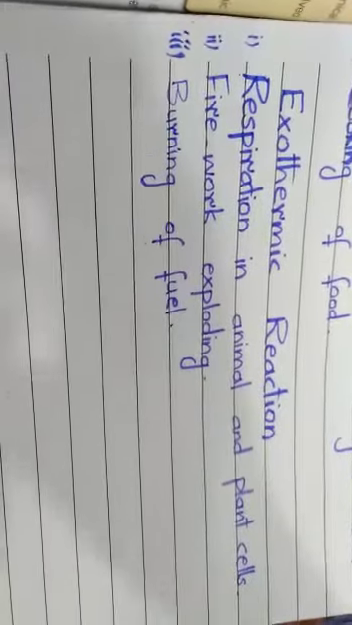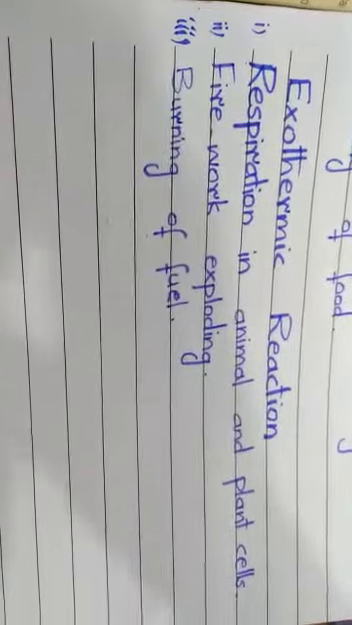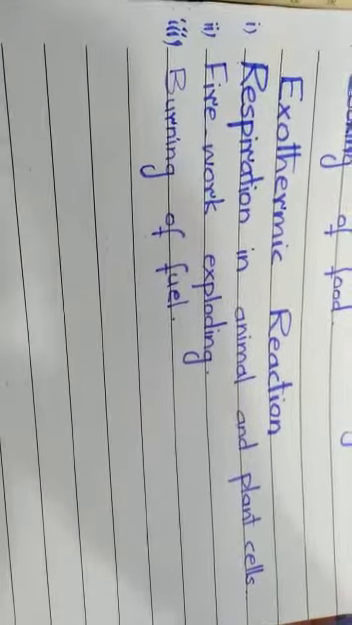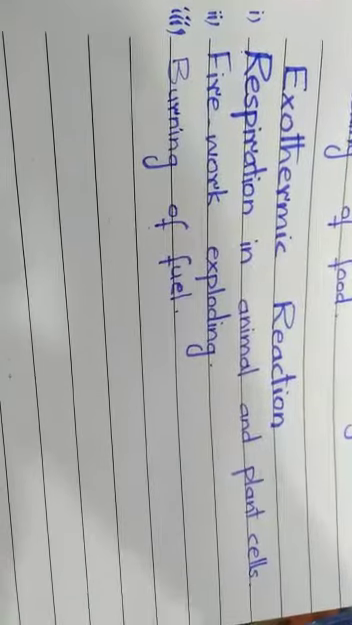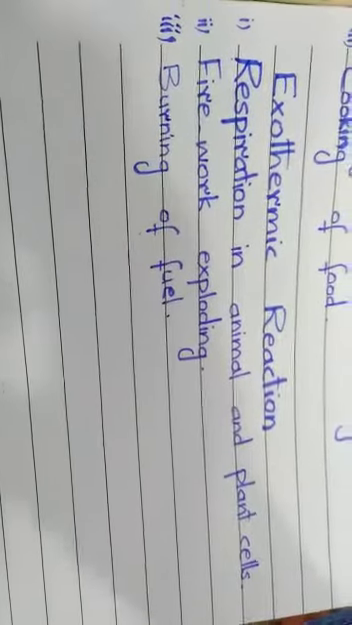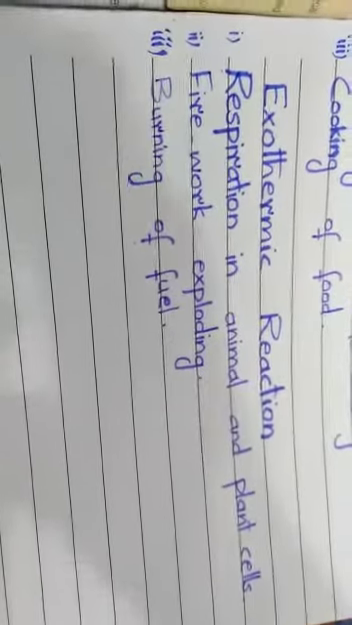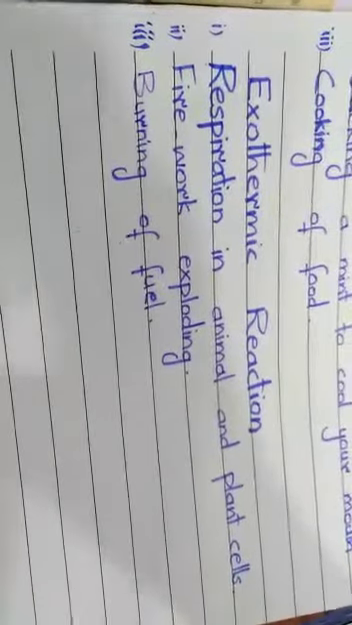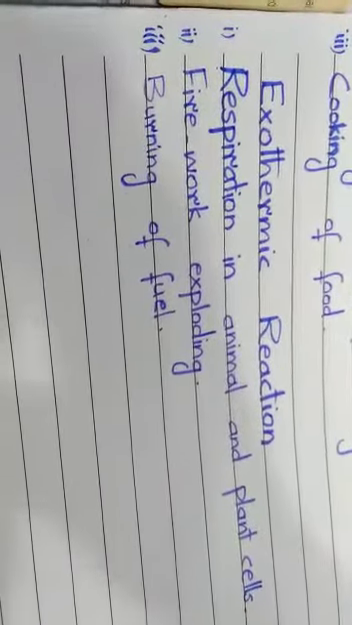And you know that respiration that is going on inside animal and plant cells is an example of an exothermic reaction. In addition to this, firework exploding, burning of all types of fuel. For example, when carbon burns in air, it takes oxygen from the air and forms carbon dioxide plus heat energy that we use to cook our food.